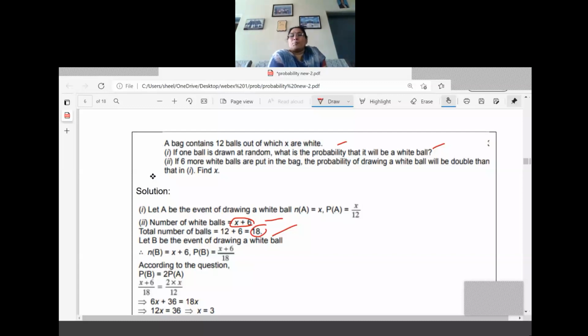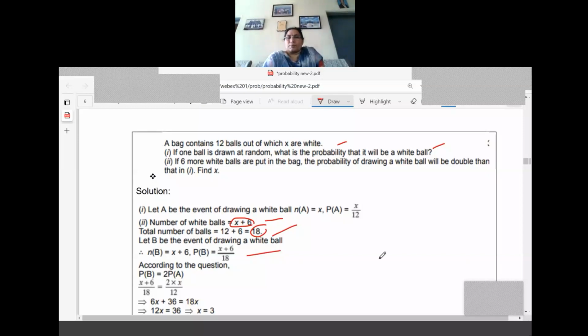So we are writing B as the event of drawing a white ball. Therefore, P of B equals x plus 6 by 18. I hope you understood now. 6 white balls are added. So, the number of white balls as well as the total number of balls are increased. So, probability of drawing a white ball equals x plus 6 by 18 only.